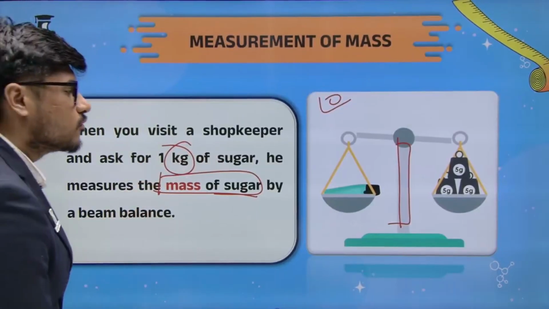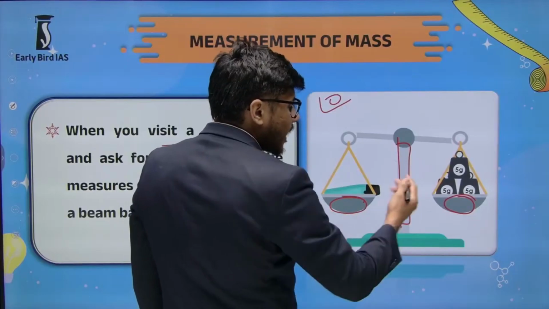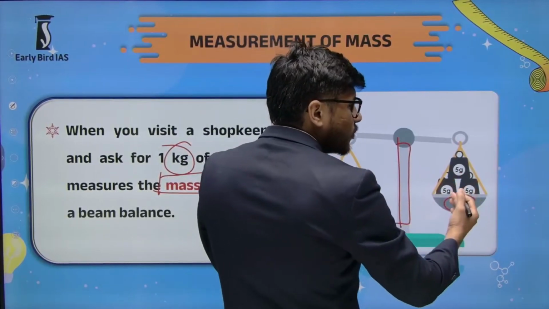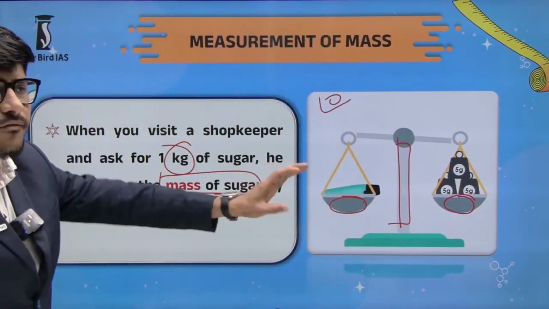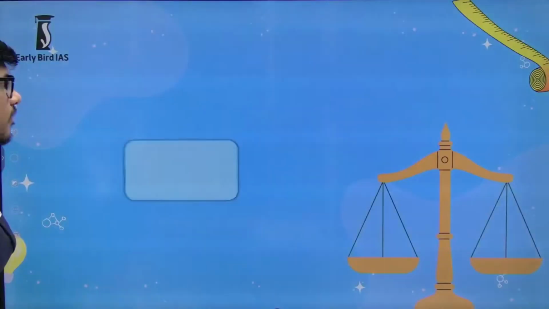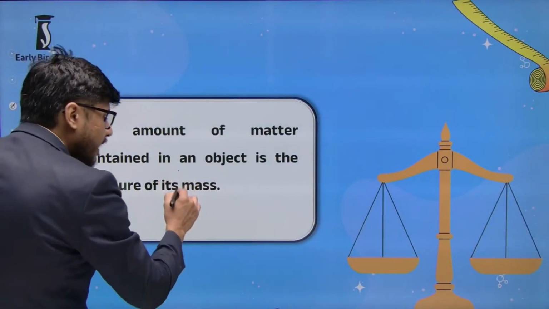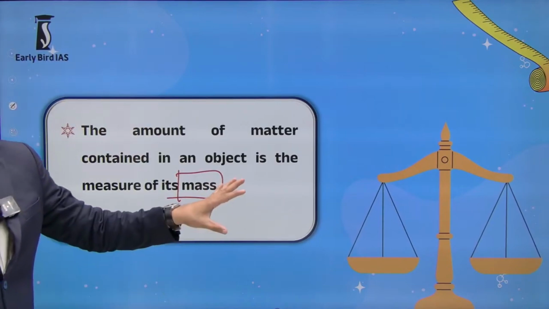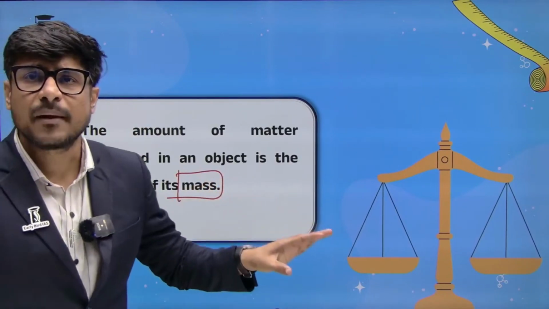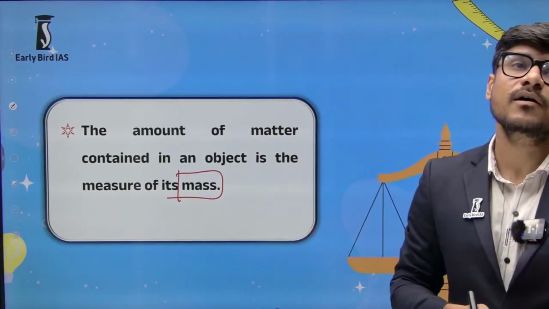And here you will use some kind of weights, and you put your quantity and measure and do the balancing work, and from that you get the actual weight. So what is mass? How would you define mass? The definition of mass is very simple: the amount of matter contained in an object is the measure of its mass.